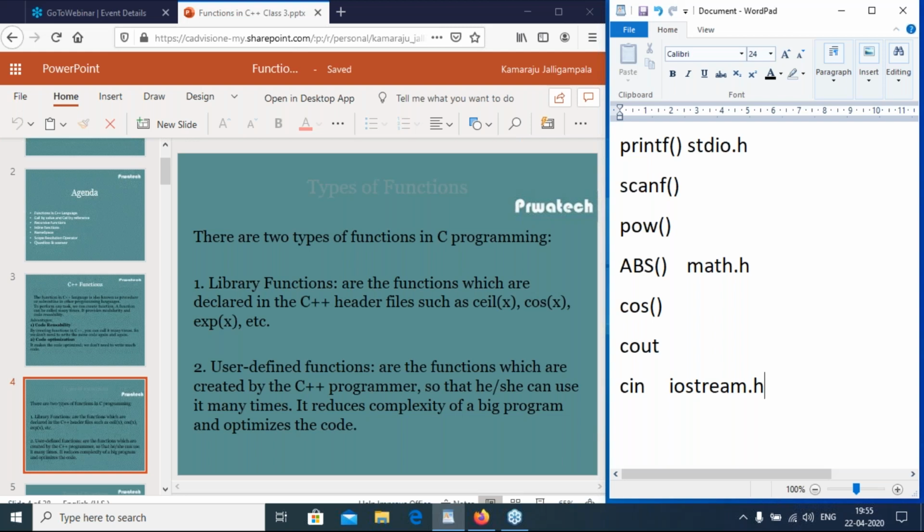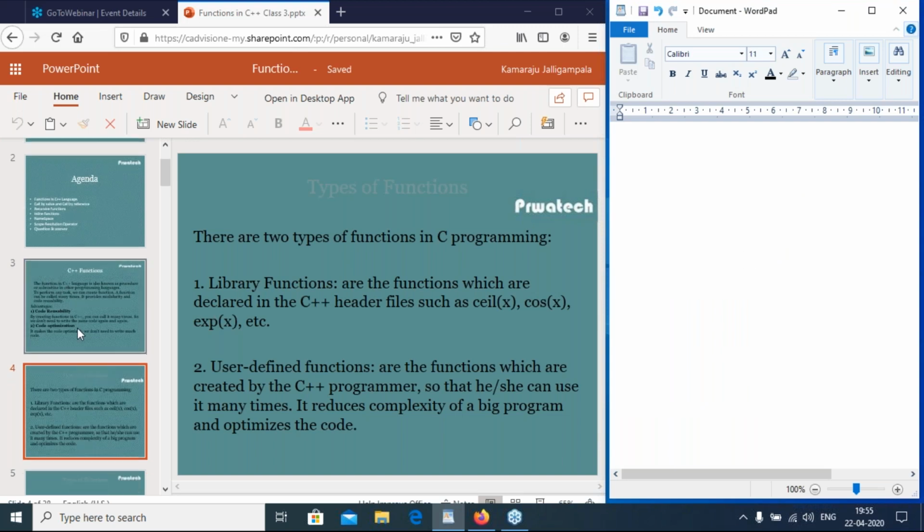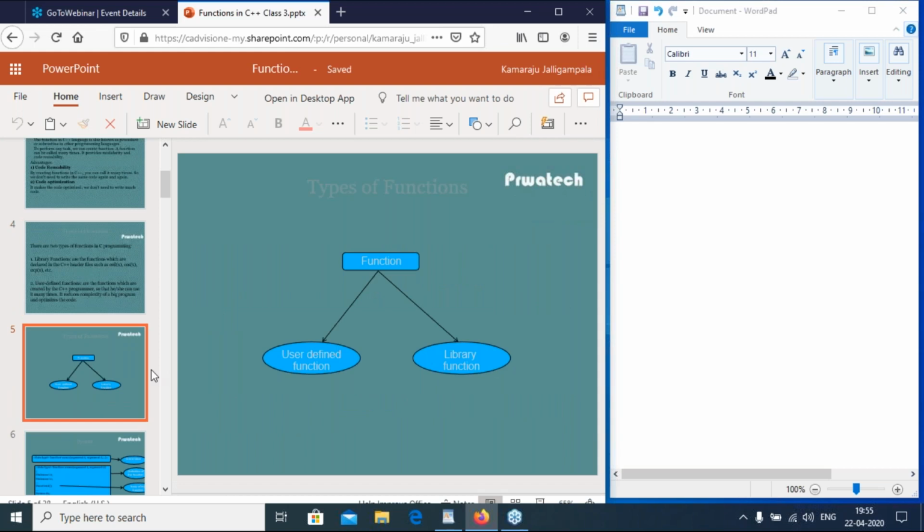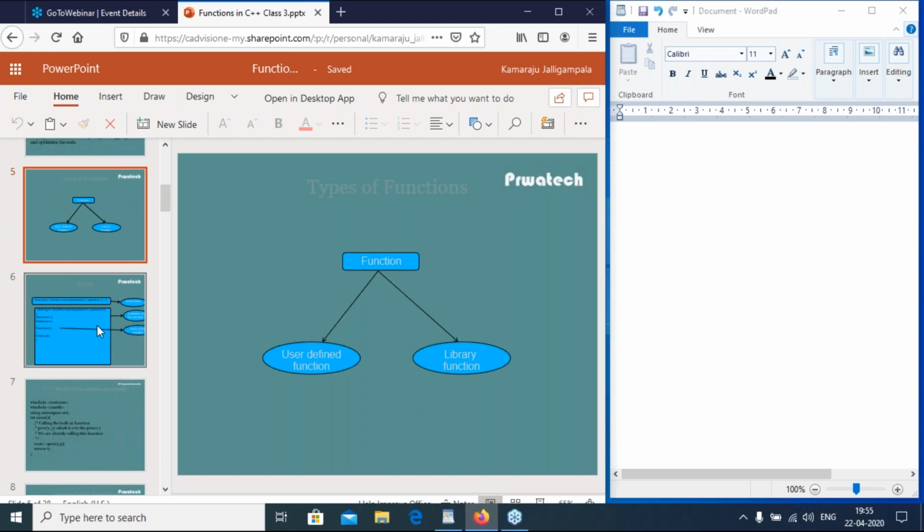Clear, right? So there are two types of functions. One is library functions, these functions are already inbuilt. The second one is user defined functions. A function defined by the user is called a user defined function. Suppose sum of two numbers, convert number to value, like that. So functions are of two types, user defined functions and library functions.